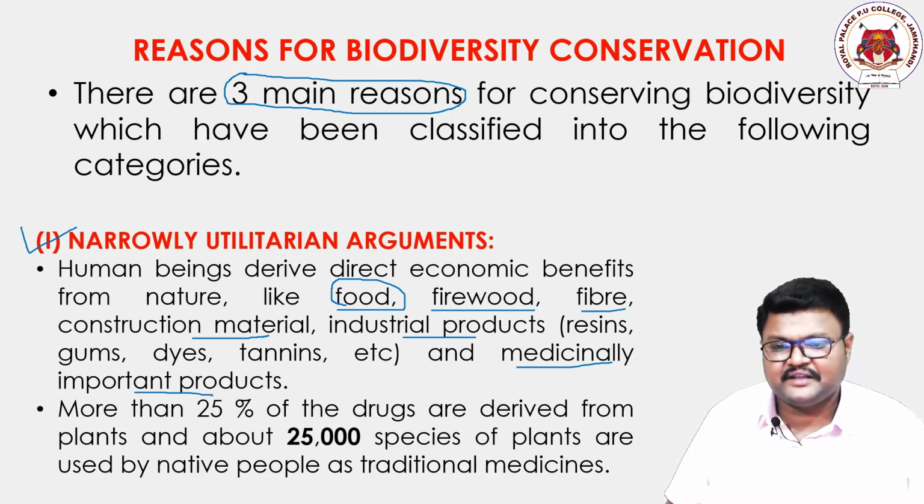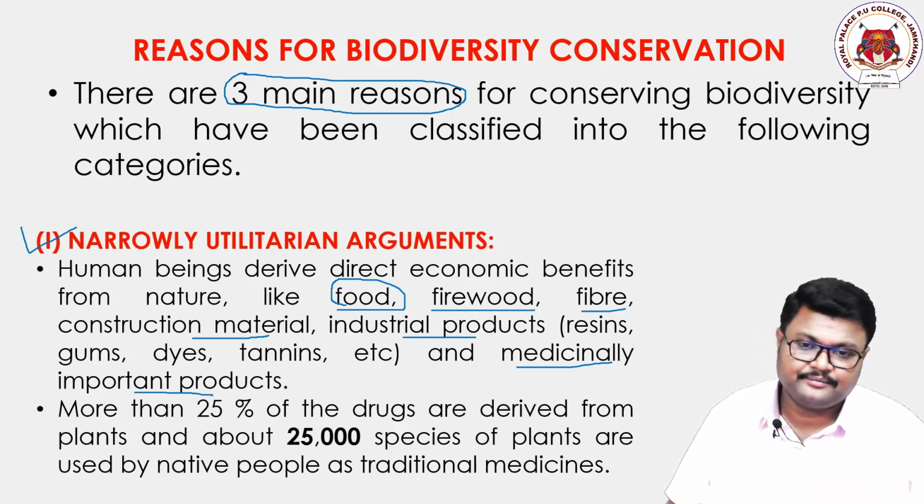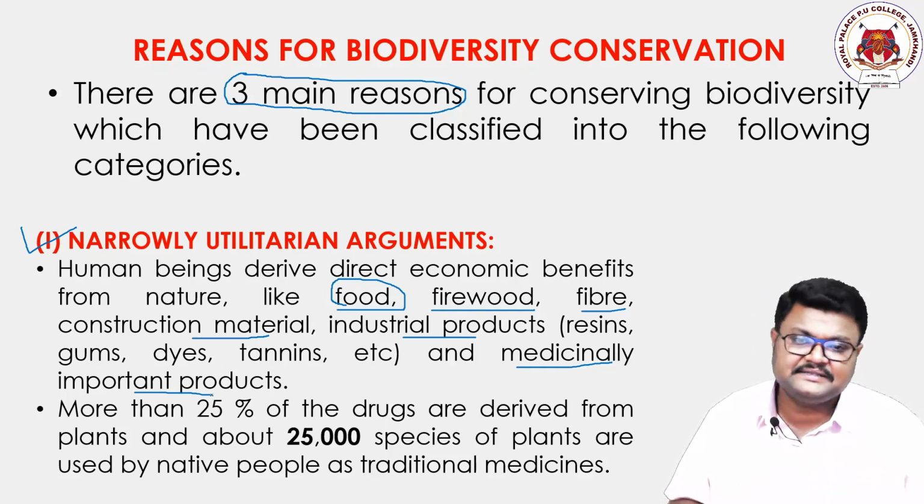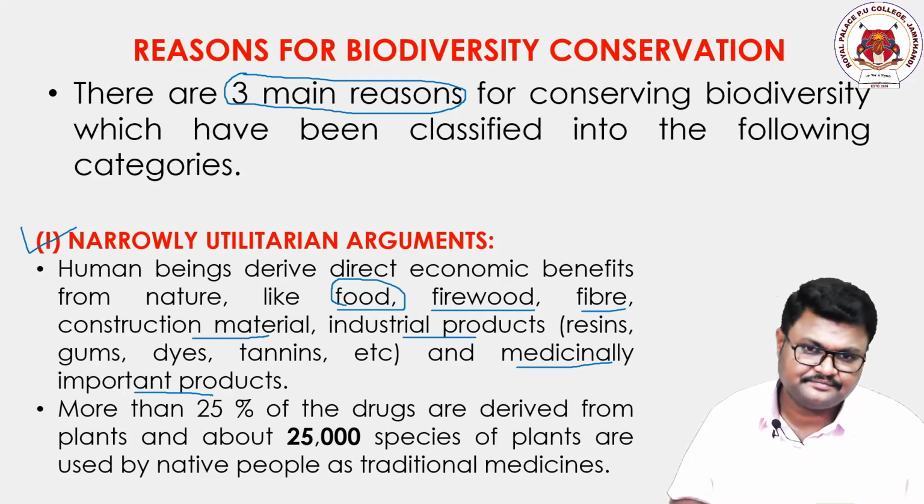The first point is food. You can consider that as a vegetarian section and a non-vegetarian section. Human beings are dependent on vegetables, and some human beings, being non-vegetarian, are dependent on animals. Vegetables, that is plants, are the chief producers of our nature, and the entire planet Earth is dependent on these plants.